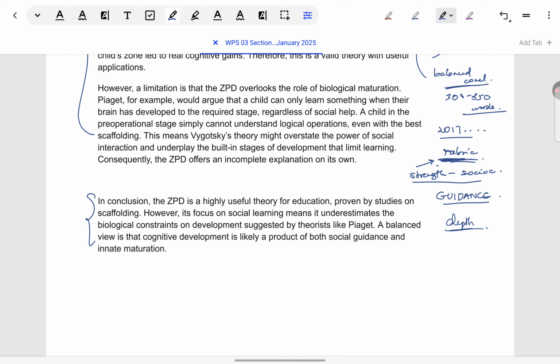Okay, I won't be able to cover more on how to go in depth, but on the model answer, I will show you how it goes into depth. And one last very important thing.